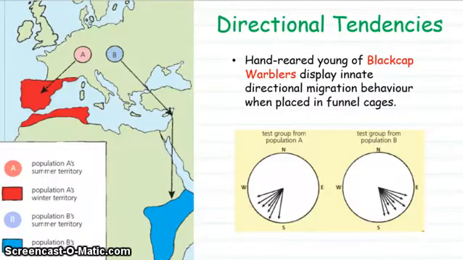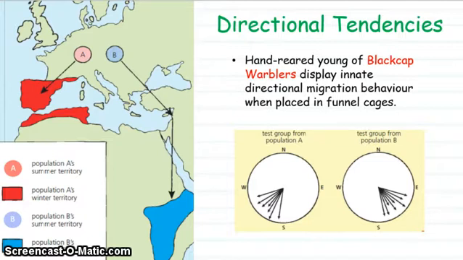Now, another good example of innate behaviour is what's called directional tendencies in hand-reared black-capped warblers. So these birds have not had any contact with their parents. They've not been able to learn anything from their parents.